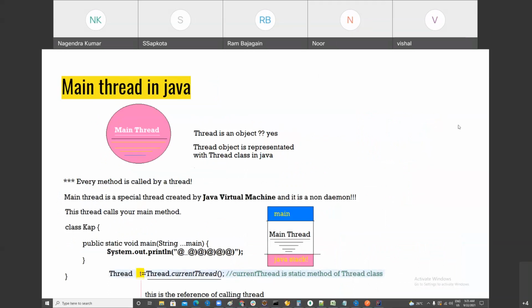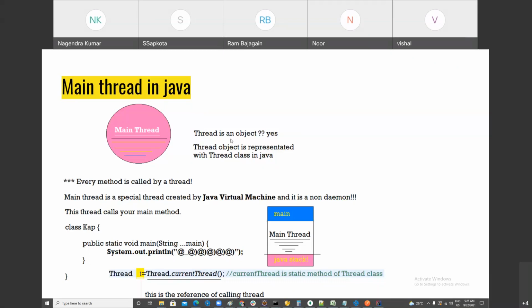What is TLS, or thread local storage? TLS, thread local storage. Yeah, I think that's also used in multi-threading. It's a local storage. No, thread local. We can check it.